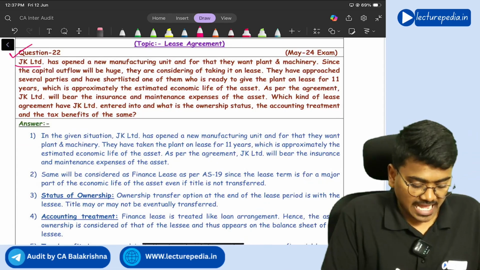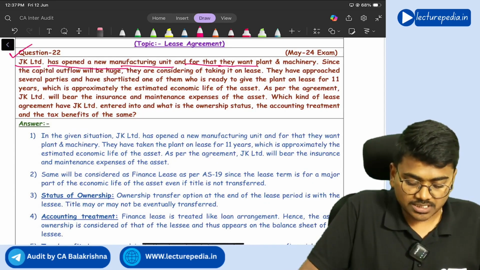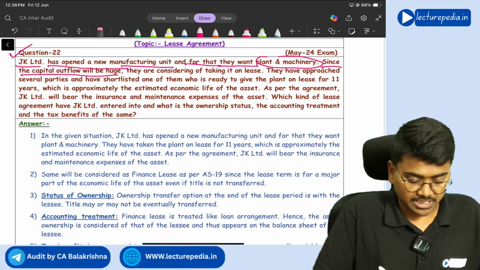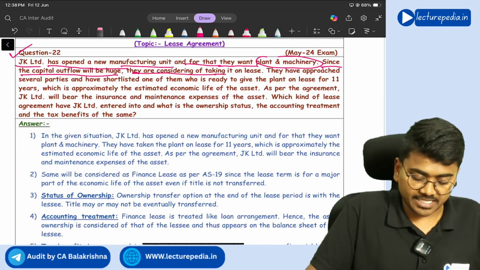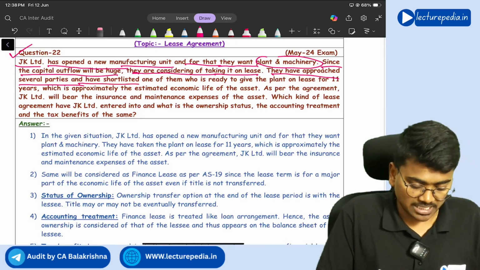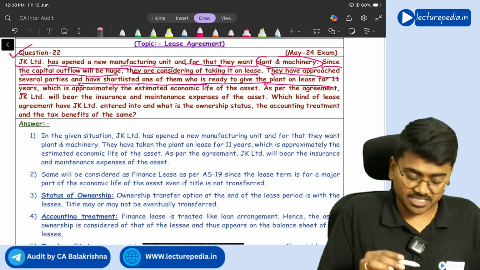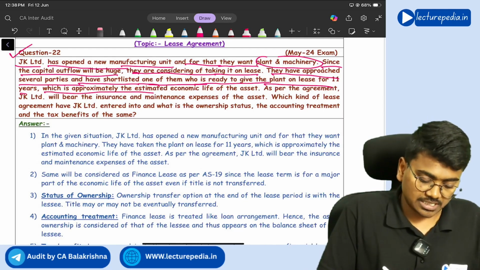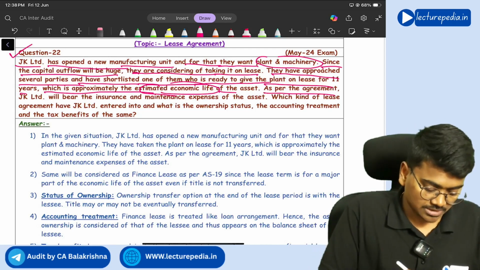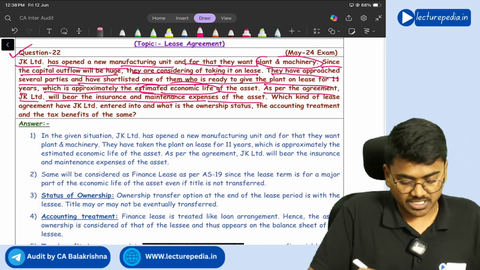JK Limited has opened a new manufacturing unit, and for that they want plant and machinery. Since the capital outflow will be huge, they are considering taking it on lease. They have approached several parties and have shortlisted one of them who is ready to give the plant on lease for 11 years, which is approximately the estimated economic life of the asset. As per the agreement, JK Limited will bear the insurance and maintenance expenses of the asset.